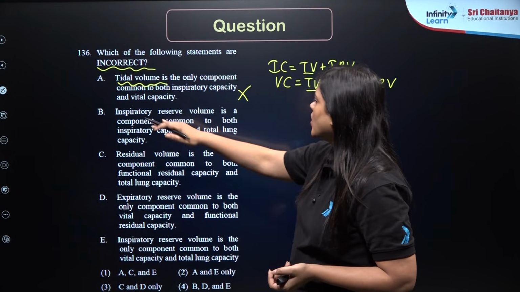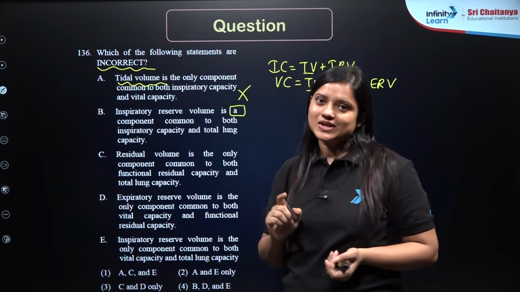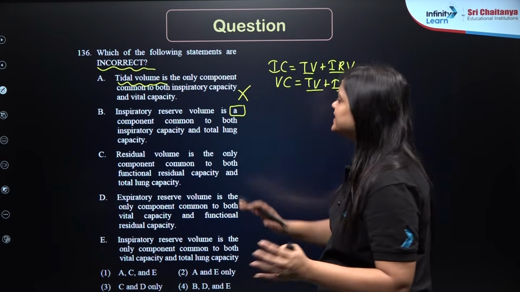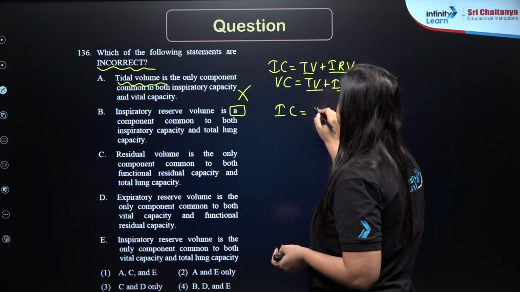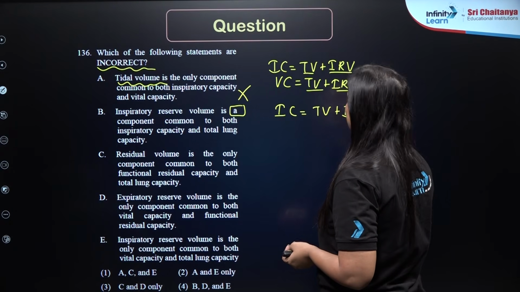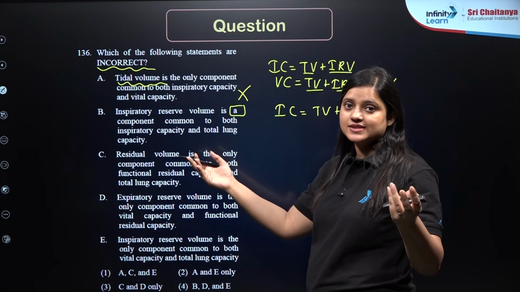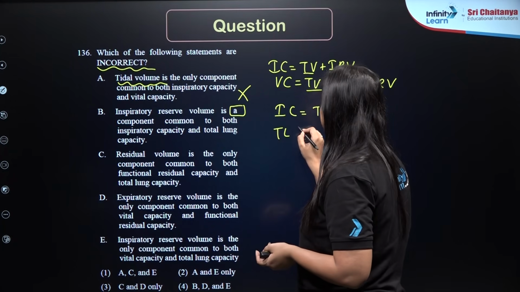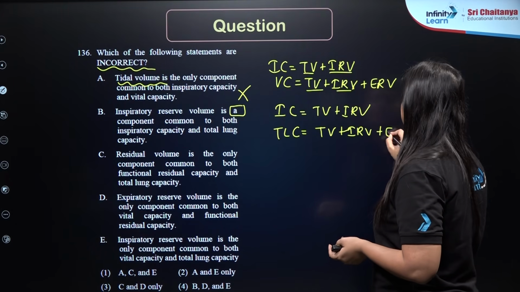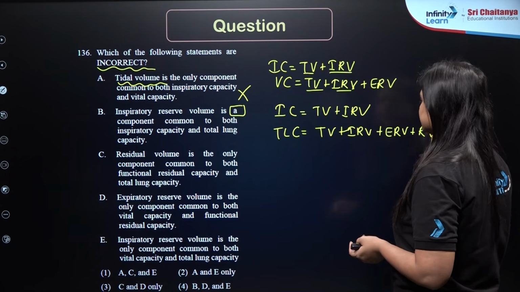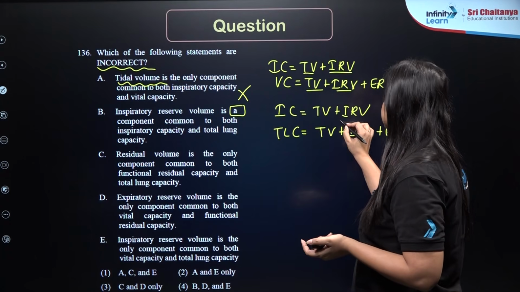Coming to the B option, B statement. Inspiratory reserve volume is a component common to both inspiratory capacity and total lung capacity. They are not mentioning only. So when we talk about inspiratory capacity, we know it is tidal volume plus IRV. Next we are going to see total lung capacity. Total lung capacity will include tidal volume, IRV, ERV, even RV, right? So they are saying inspiratory reserve volume is a component that is common. Yes, that is true.